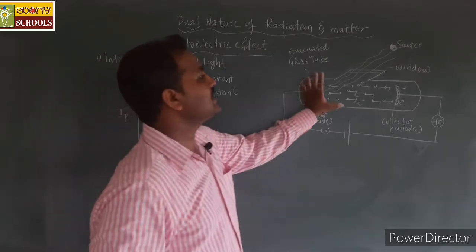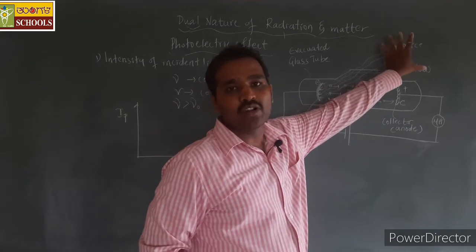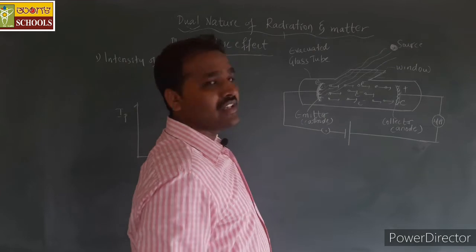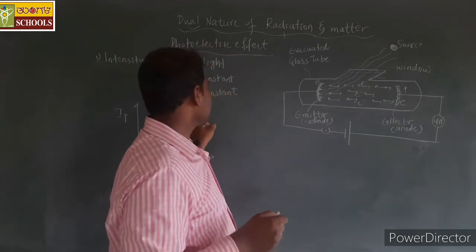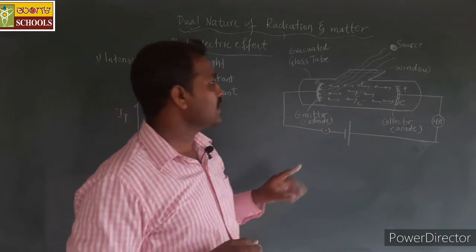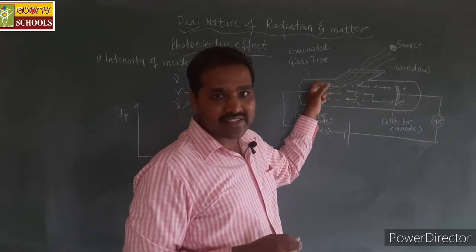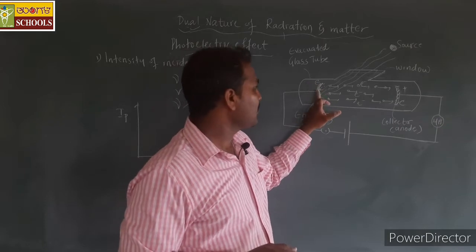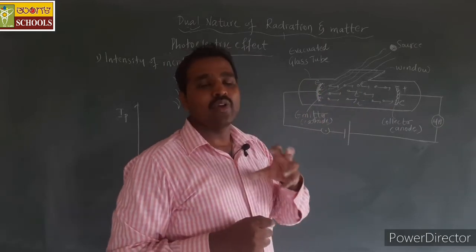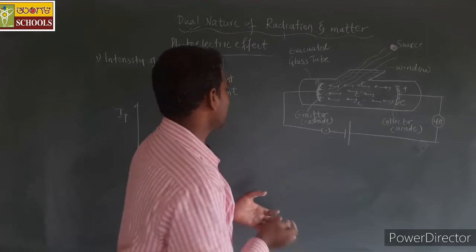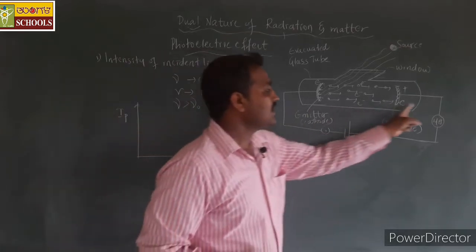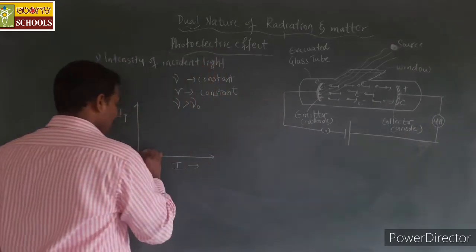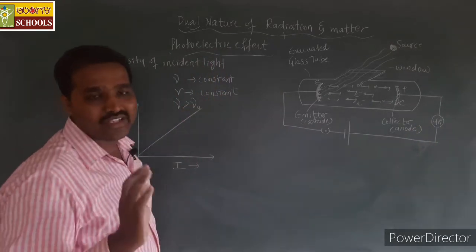When the intensity increases, more radiations are falling on the metal surface, and as we know, all the radiations have frequency greater than the threshold frequency. So these more radiations will make more electrons get emitted out of the metal surface. When more electrons are emitted, automatically the reading in the microammeter also increases. That states that the photocurrent also increases.